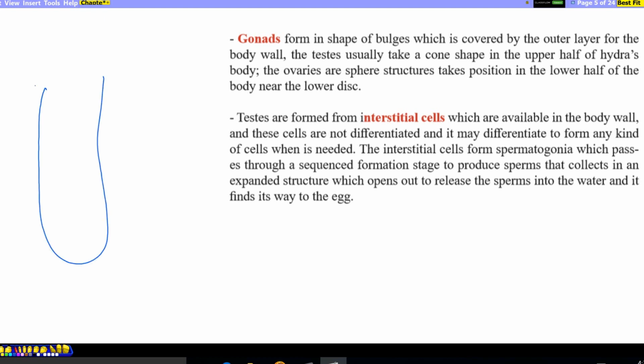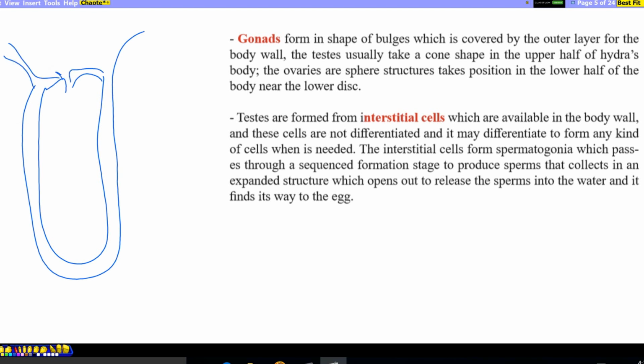So if we draw a Hydra in that form, the testes usually take a cone shape in the upper half. If this part is the half of the animal, the upper half is where the cone shape is formed.